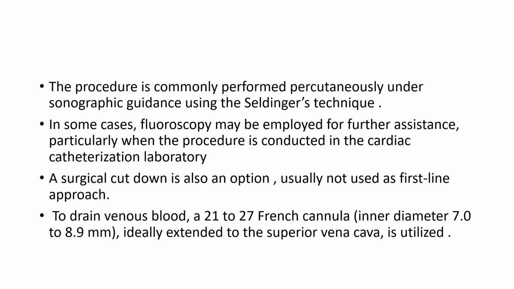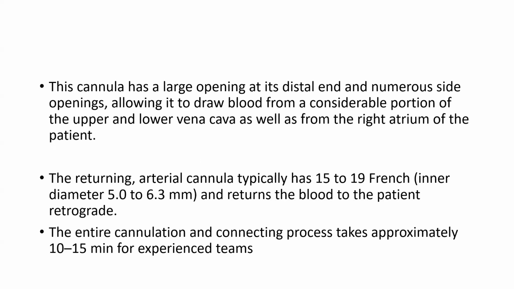To drain venous blood, a 21 to 27 French cannula is ideally extended to the superior vena cava. This cannula has a large opening at its distal end and numerous side openings, allowing it to draw blood from a considerable portion of the upper and lower vena cava, as well as from the right atrium of the patient. The returning arterial cannula is typically 15 to 19 French and returns the blood to the patient retrograde. The entire cannulation and connecting process takes approximately 10 to 15 minutes for an experienced team.